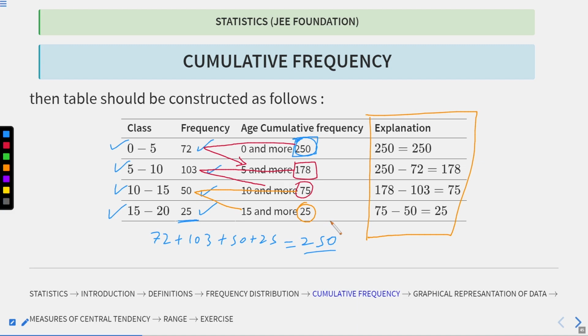I hope this is all clear. So from this we can easily say the number of students with age greater than 0 is 250. Number of students with age greater than 5 is 178. Greater than 10 is 75, and greater than 15 is only 25. I hope this is all clear too.